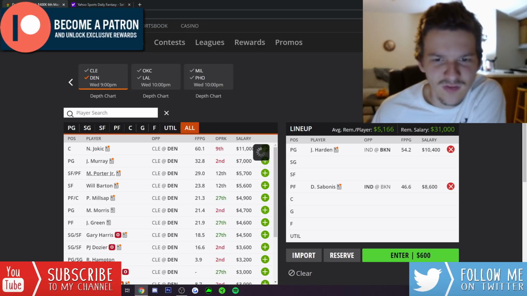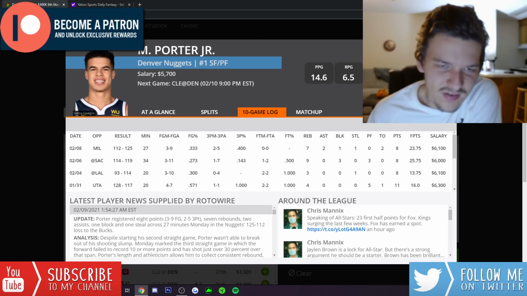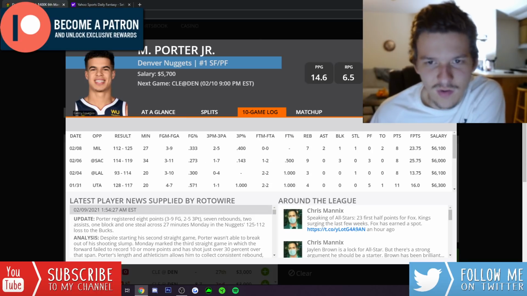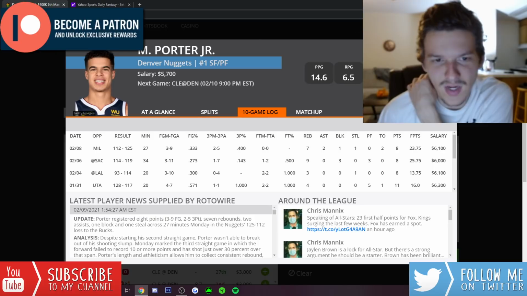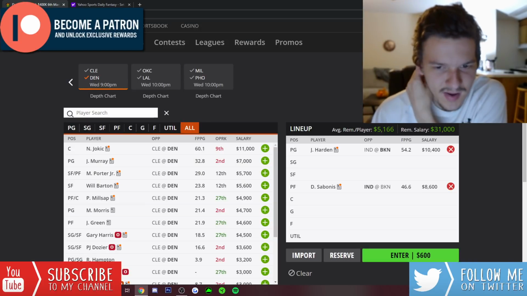Michael Porter Jr. has been starting recently. I've been seeing his minutes kind of increase, but he's really been struggling. He hasn't been playing that well. If his price comes down, Michael Porter Jr. still has plenty of upside, and now that he is starting, I expect there to be more minutes available. But I still don't consider him like a top play today.